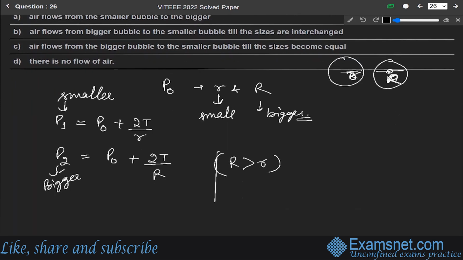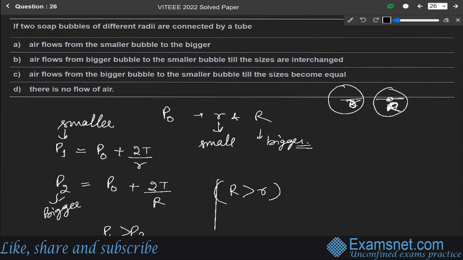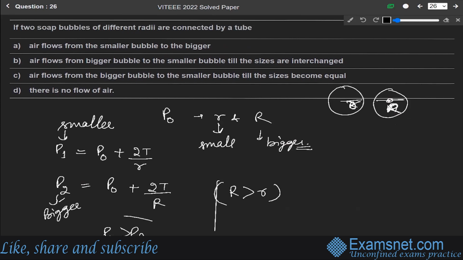So from these two conditions we find that P1 is greater than P2, hence air moves from the smaller bubble to the bigger bubble. So option A, that is air flows from the smaller bubble to the bigger bubble, is the correct answer.